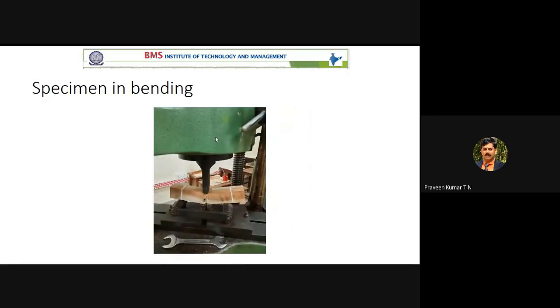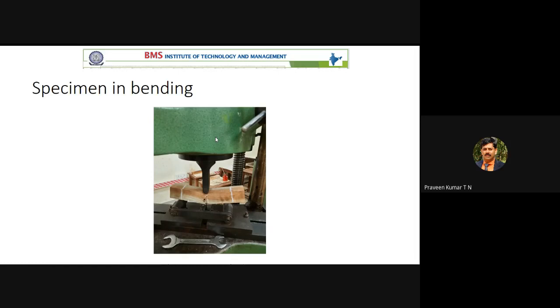At one particular point, it fails. That is what is a fracture load or maximum load. You are using the term F maximum. The maximum amount of load that can be resisted by the specimen is nothing but the maximum load.